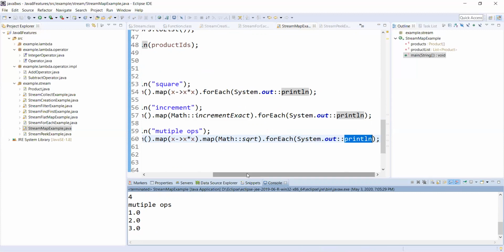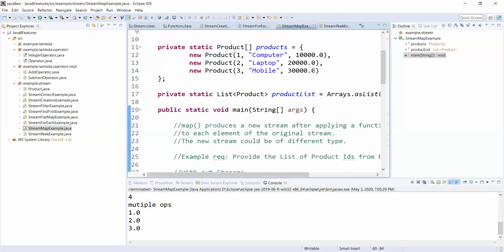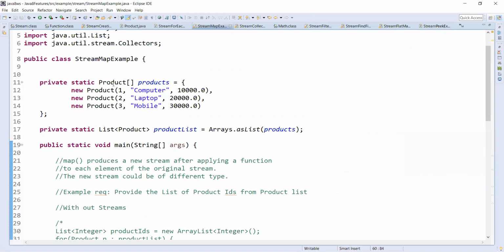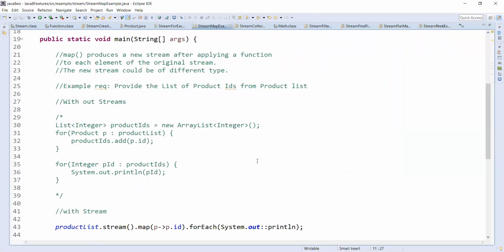Yeah, this is map, so we'll just revise. Map is to create a new stream from the original stream by providing the functionality. So the new stream can be different. Here our old stream is a stream of product, but our new stream is integer. Yeah, you can create any type of stream by using the old streams.